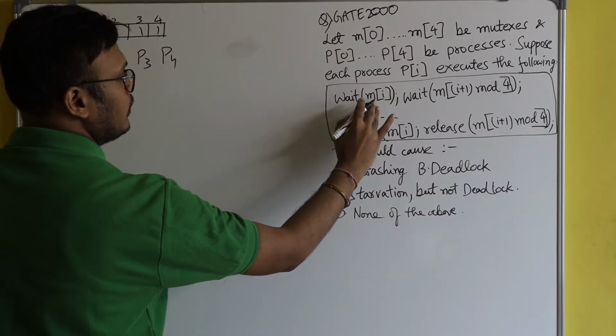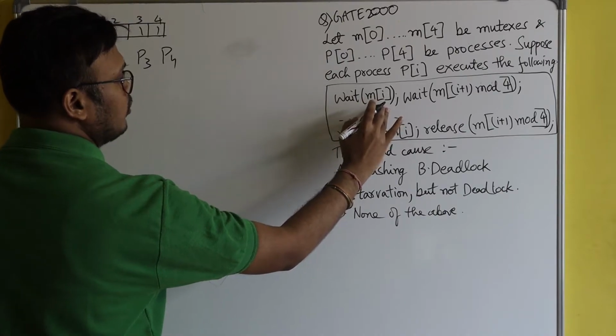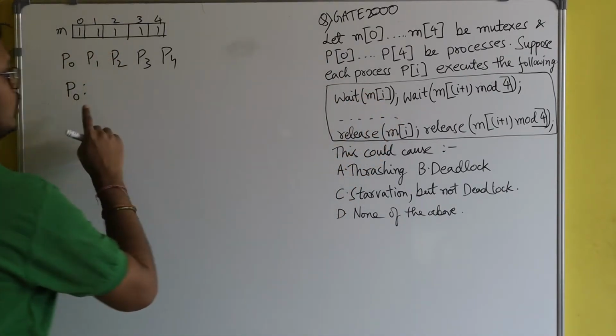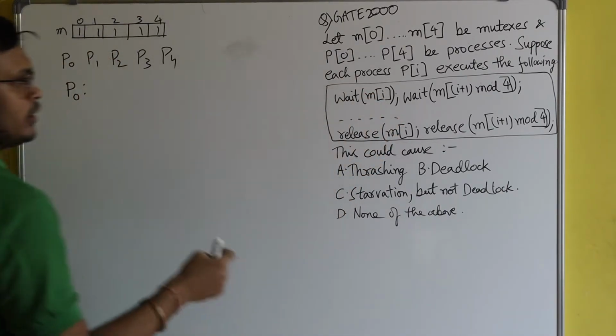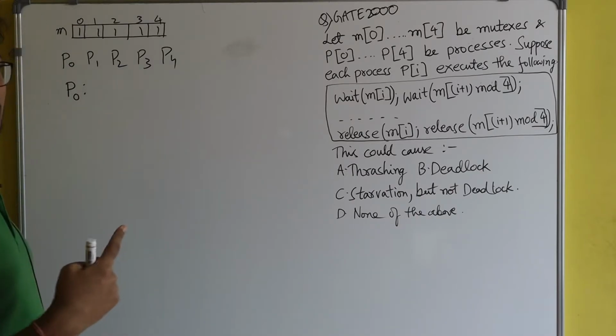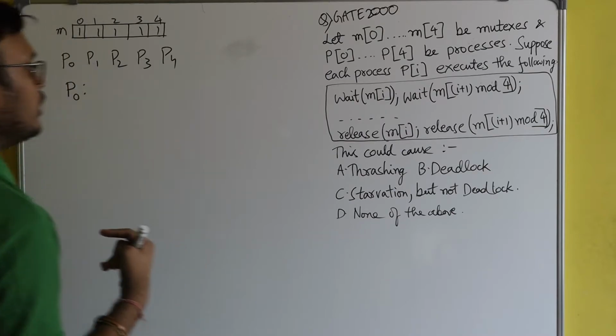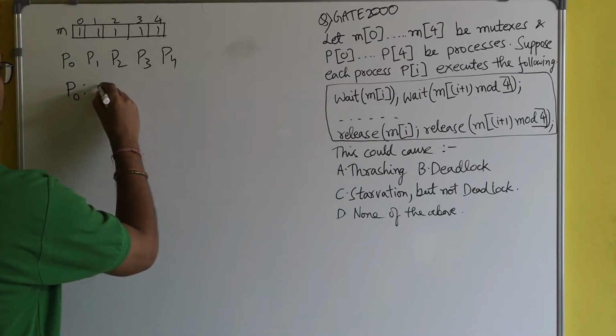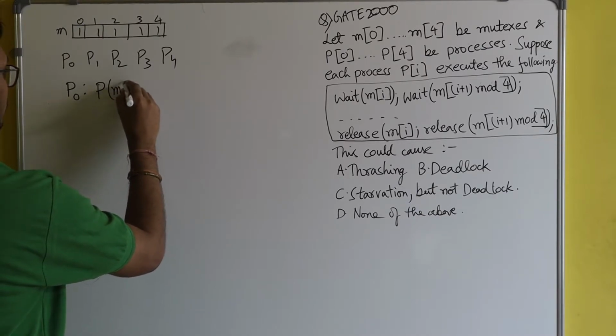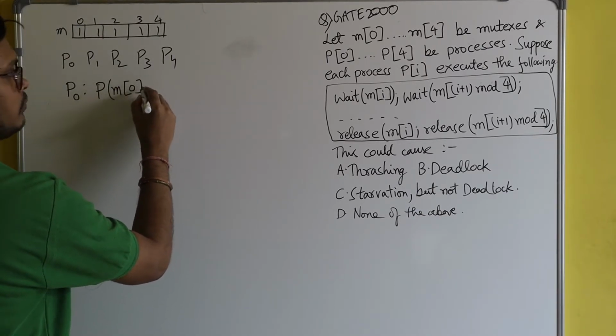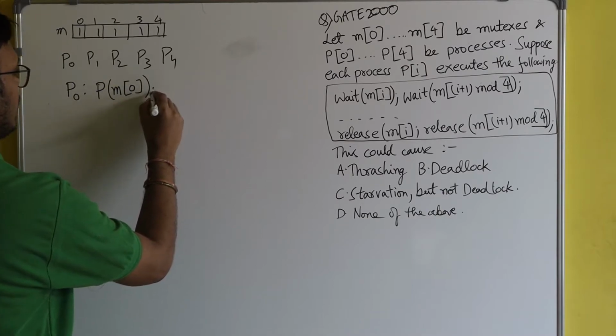Wait m of 0, since here i is 0. Rather than writing wait, I will use the term P, as it's better to use shorthand notation. So here I will write P m of 0.